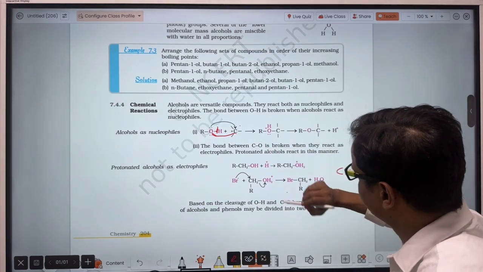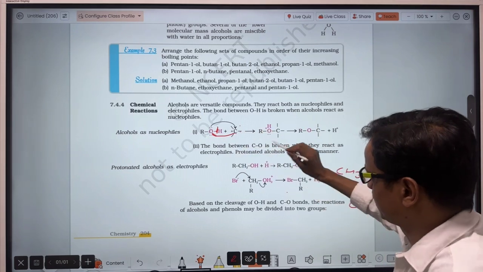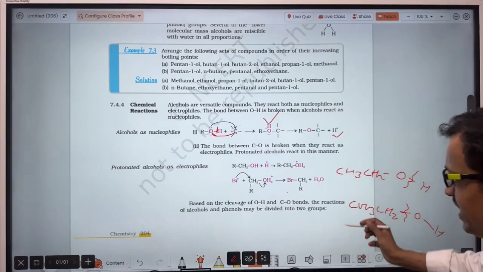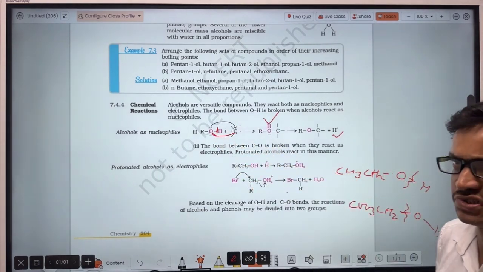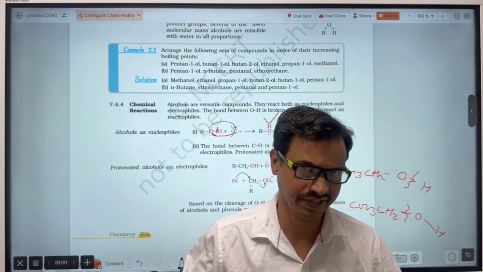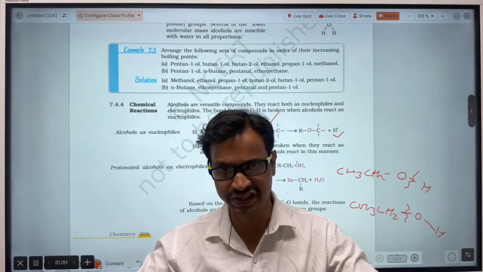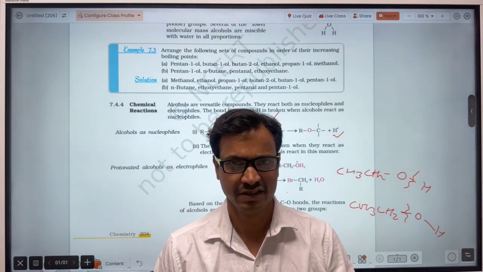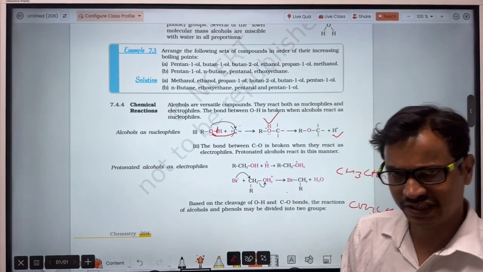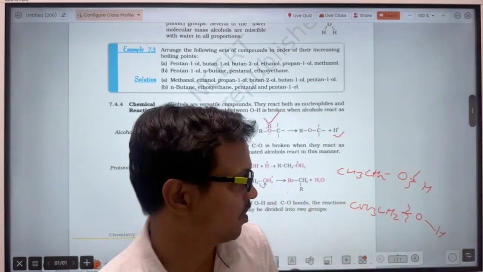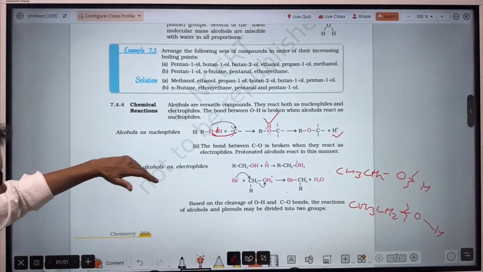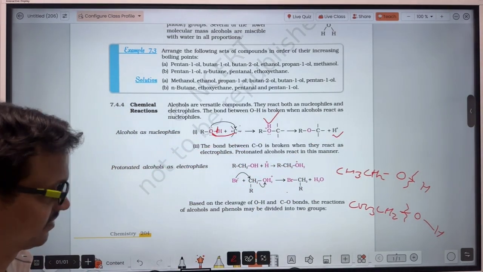The bond between the oxygen and hydrogen has been dissociated, and a bond has been formed between the carbon and oxygen. Then the hydrogen will be released as H plus. When a carbocation reacts with alcohol, the positively charged carbon is attracted toward the oxygen, the oxygen-hydrogen bond dissociates, and hydrogen is released as an H plus ion. So in this case, alcohol behaves as an acid.